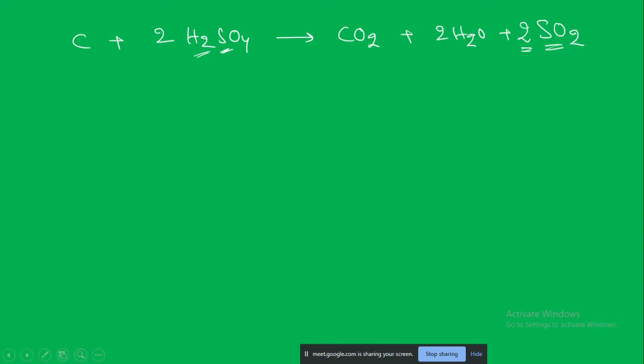Now comes the confusion. If you go by the classical definition of oxidation and reduction, then you can never make up your mind whether this is undergoing oxidation or reduction. So then what you have to apply is to find out the oxidation state of the sulfur here and the oxidation state of sulfur here, and then compare whether there is an increase or decrease in the oxidation state. From that only you can tell whether it is oxidized or reduced. Maybe you try yourself at home once. It is very easy. Find out the oxidation state of sulfur here, and then you can tell. Similarly, carbon reacts with HNO3, that is nitric acid. Carbon here is acting as what kind of agent?